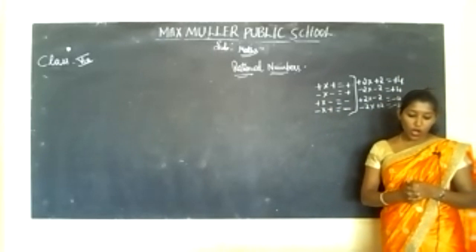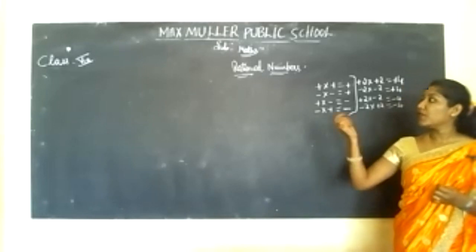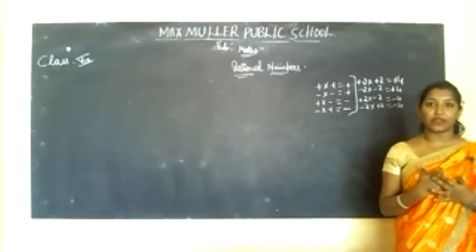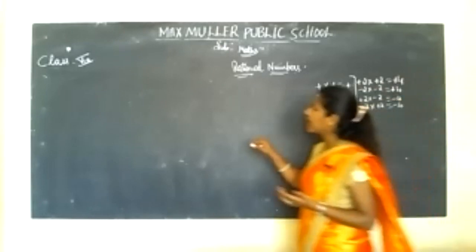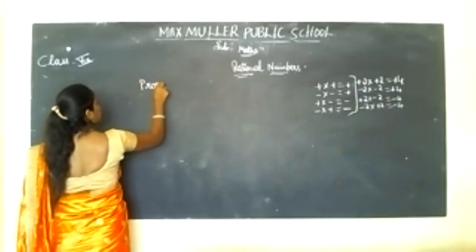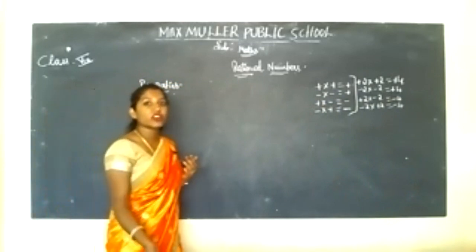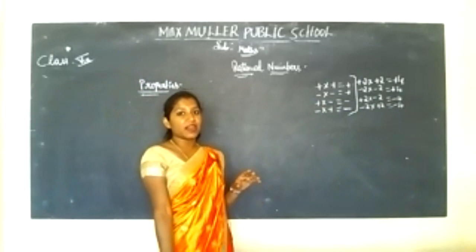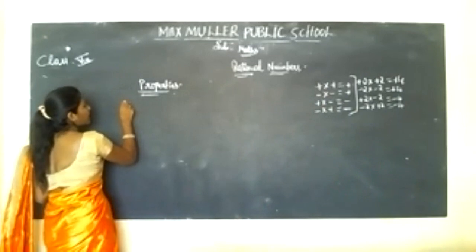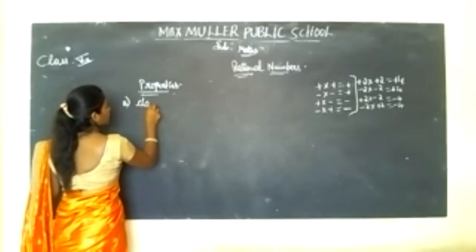Is it not? So now, before coming to the rational numbers, there are some properties which have to be satisfied. Now the next topic is properties. You will be studying some properties. These things you have studied, but under rational numbers you have not studied. So we'll study these properties. The first property you will be studying is the closure property.